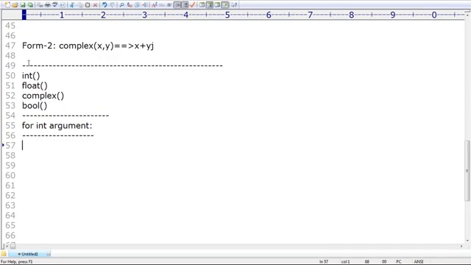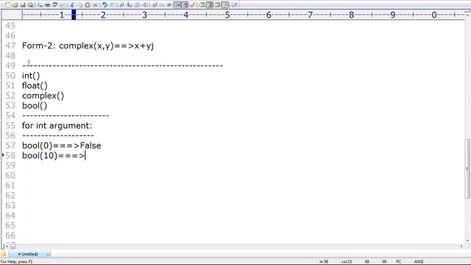For an int argument, what is the way? Bool of 0. What is the answer? Converting into Boolean, the answer is false. Excellent. Can you please tell me bool of 10?